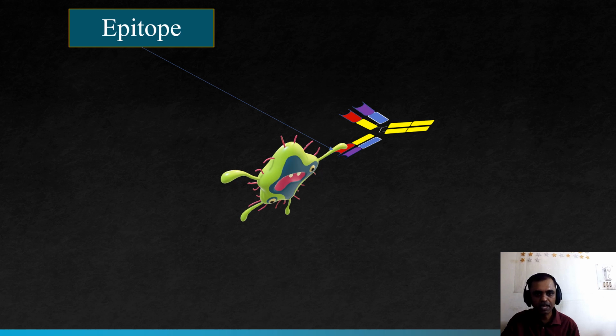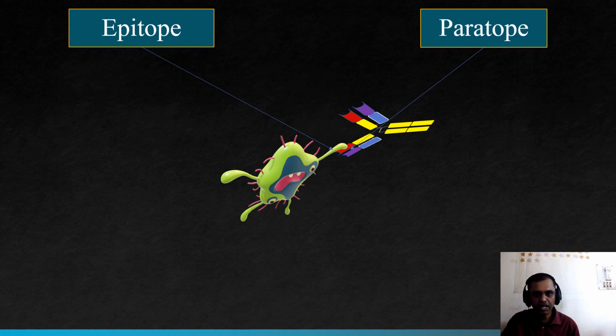This part of the antigen that is attached to the antibody is known as the epitope, and the part of the antibody that is attached to the antigen is known as the paratope. So epitope is the part of the antigen and paratope is the part of the antibody. Both combine with each other and produce the antigen-antibody reaction.